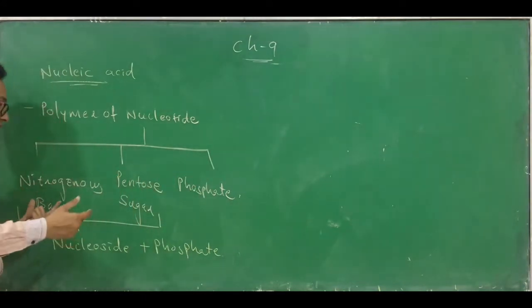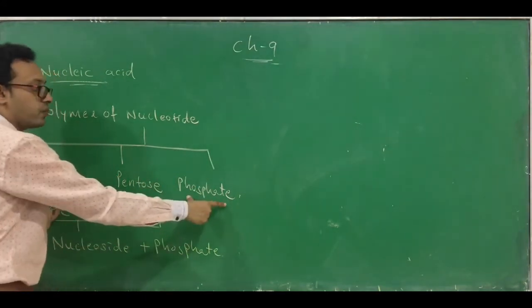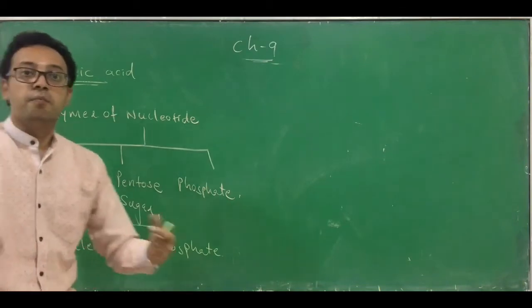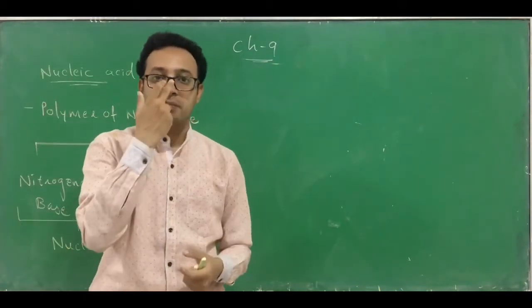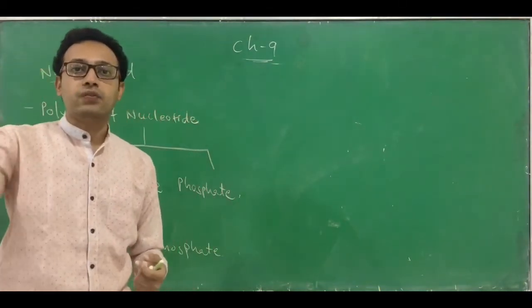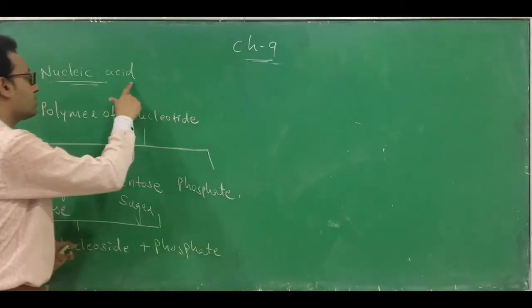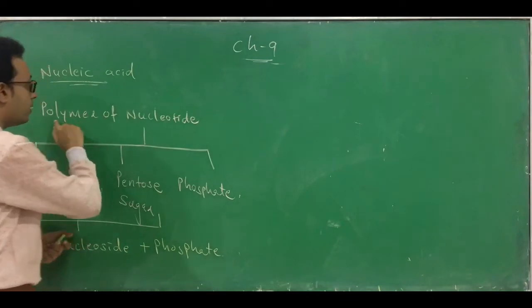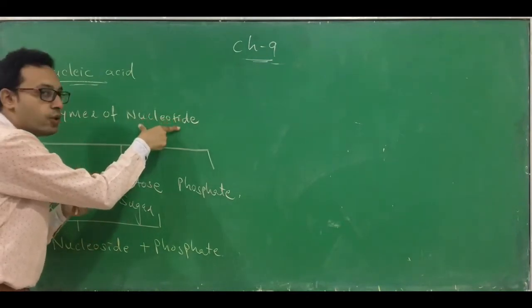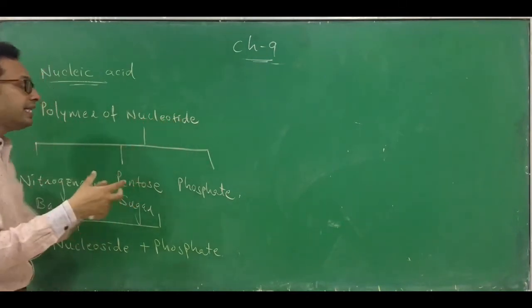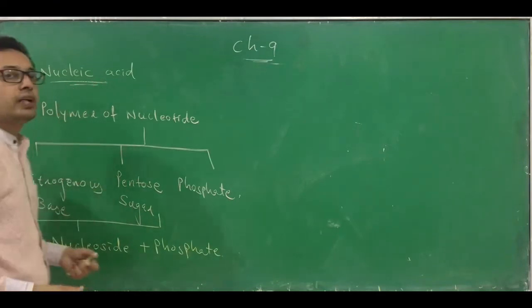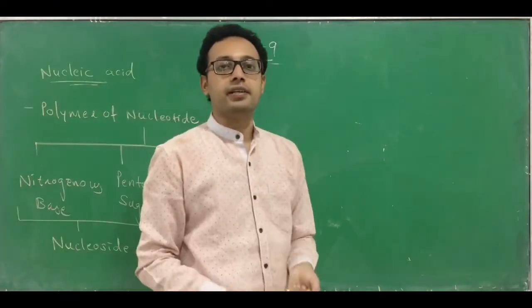One nucleotide contains a nitrogenous base, a pentose sugar and a phosphate. Many nucleotides join together by 3'-5' phosphodiester bonds, and they lead to the formation of nucleic acid. Because the nucleic acid is a polymer of nucleotides, many nucleotides link together and lead to the formation of nucleic acids like DNA and RNA.